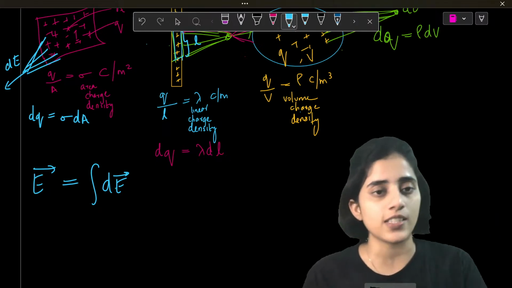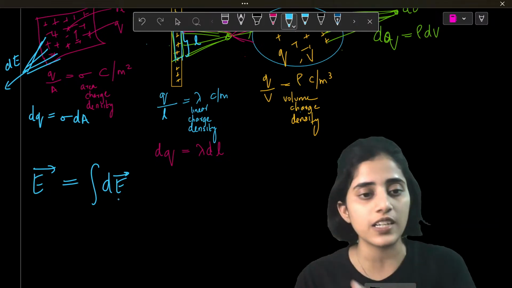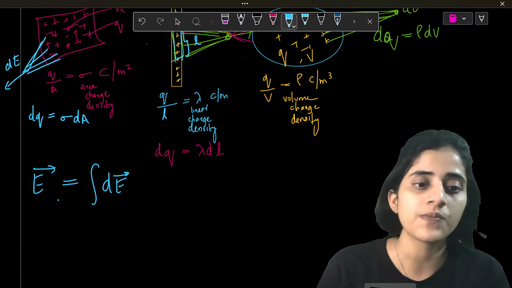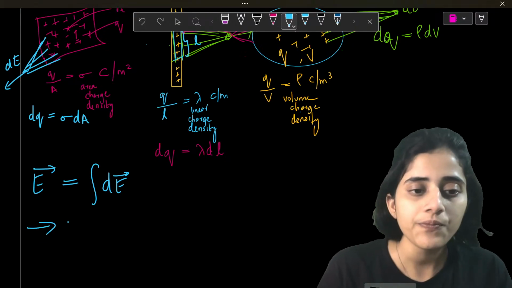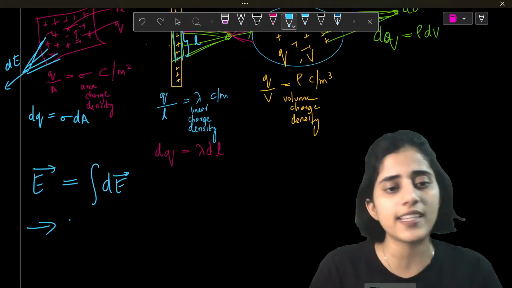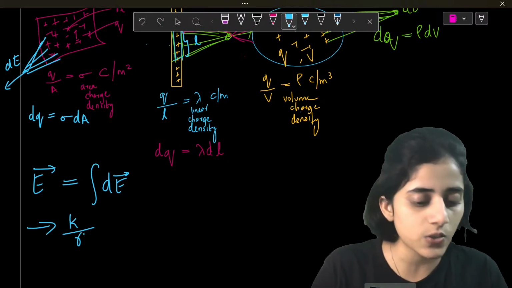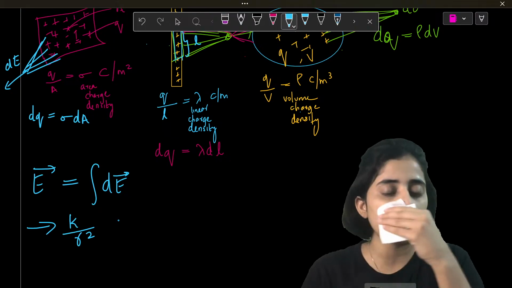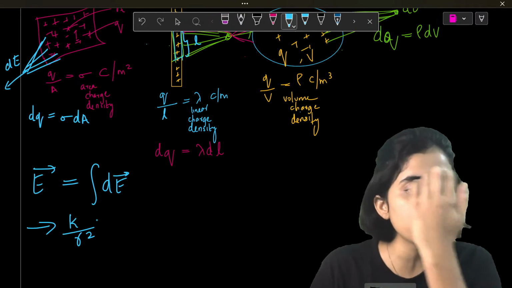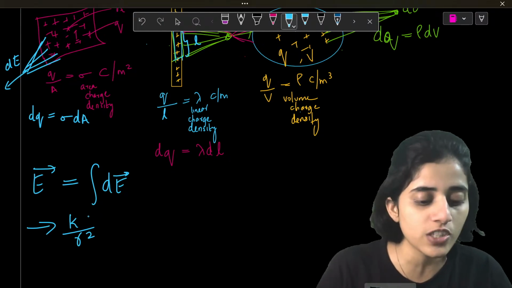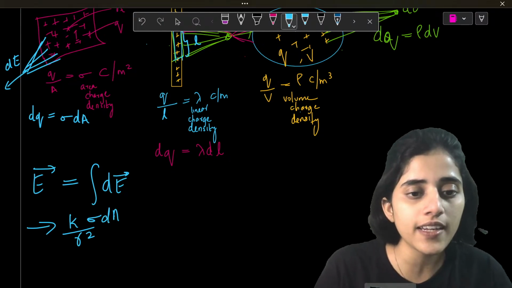Now for each case, for the sheet, for the wire, and for the sphere, you will have different values. So how do I do that? First thing will be 1 by 4 pi epsilon naught. I'll just put it as k by r square. Now what is the charge going to be? In the first case, it's going to be equal to sigma dA.